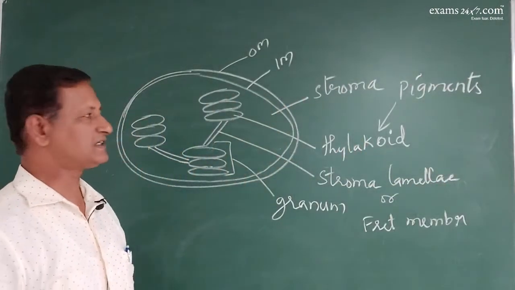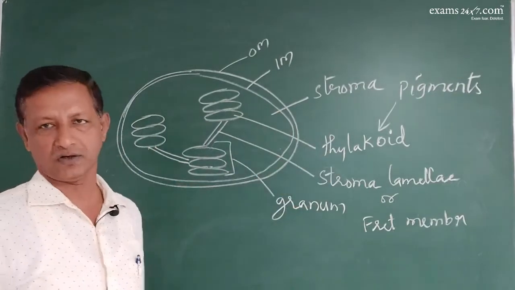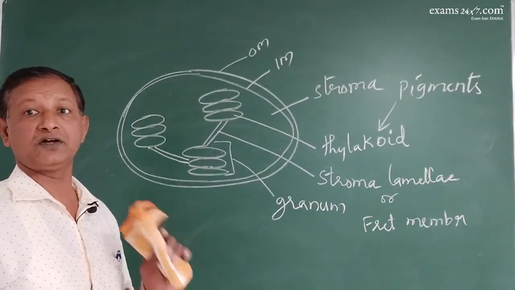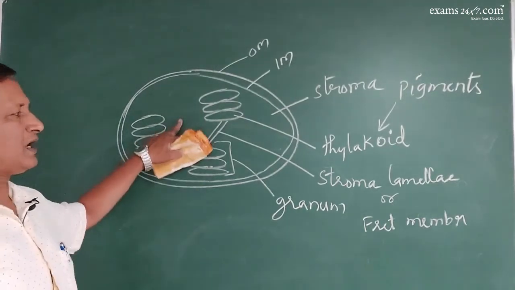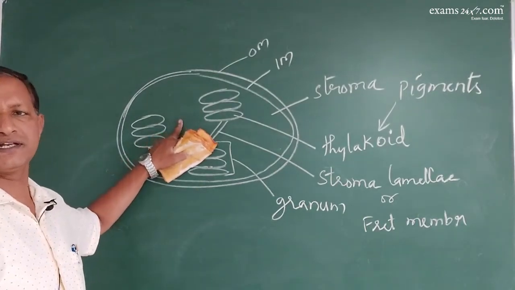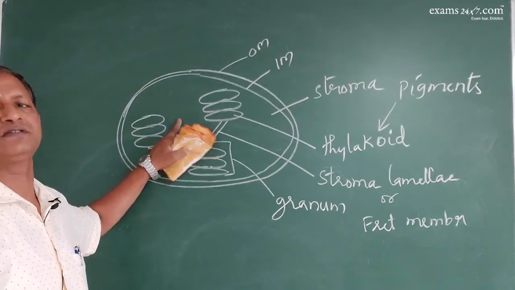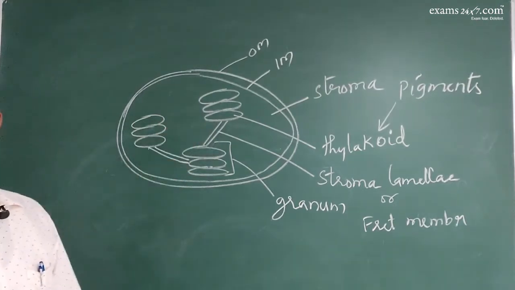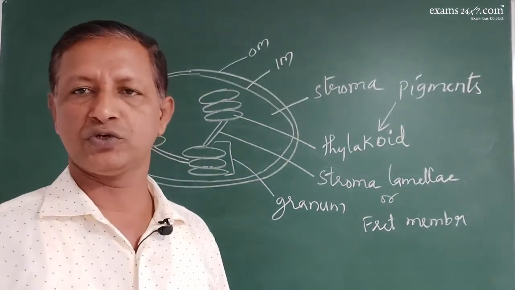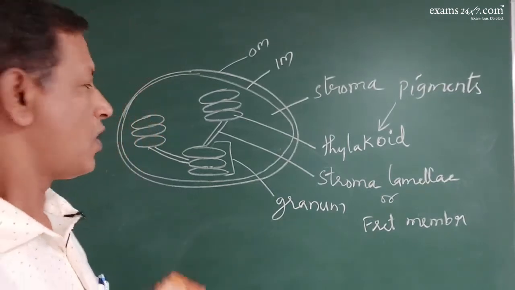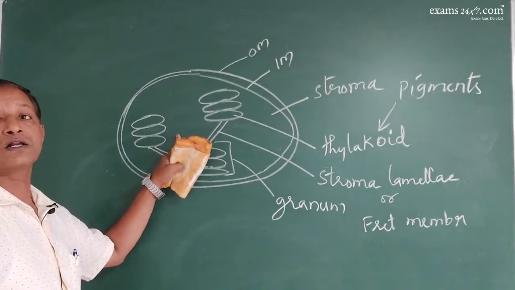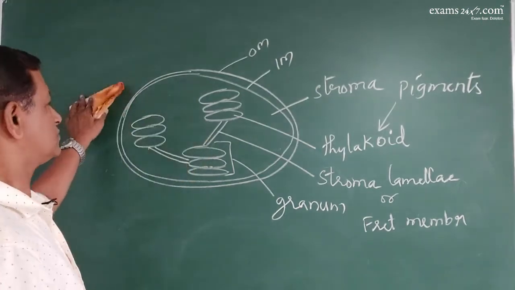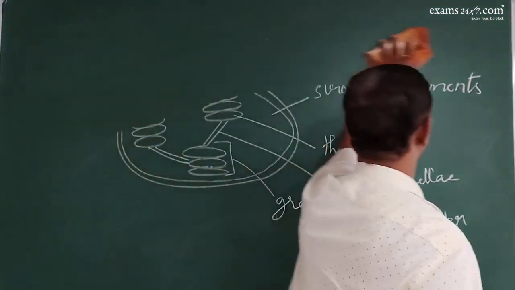Various types of pigments are located inside the thylakoids. So that is why thylakoids are very much important. Of course, the stroma will have all the enzymes needed for the process of protein synthesis. Along with that, there will be double-stranded DNA and ribosomes, 70S type of ribosomes, all will be there in this particular cell organelle. Right. So this is the structure of chloroplast.